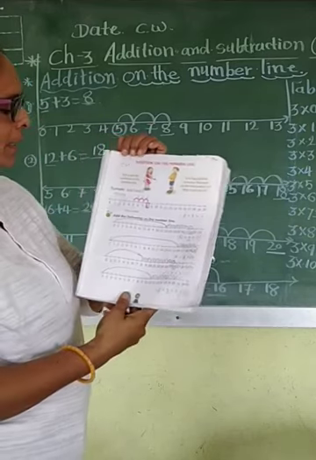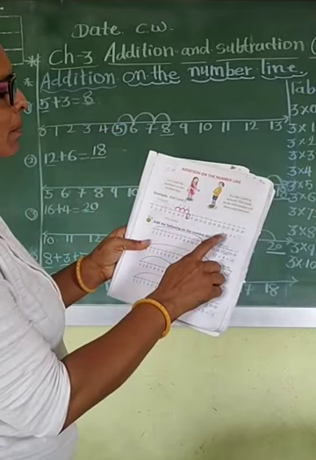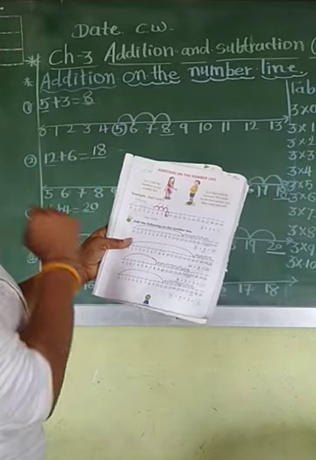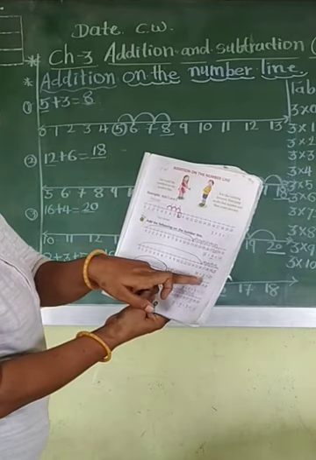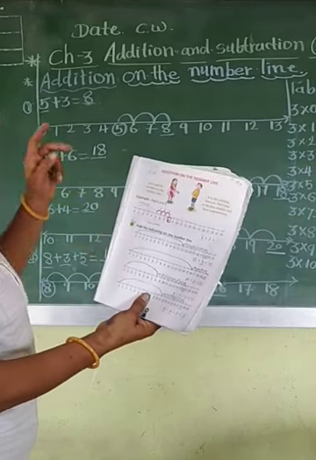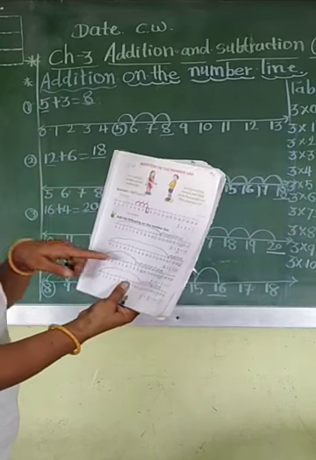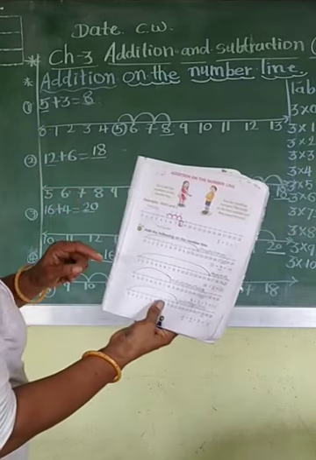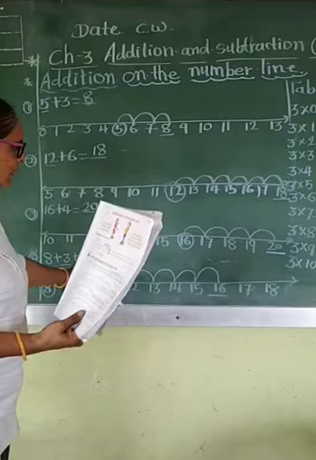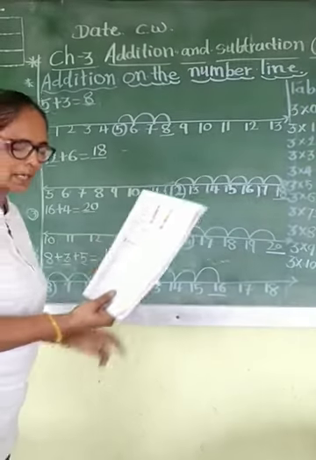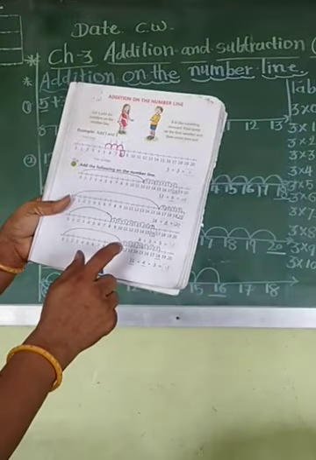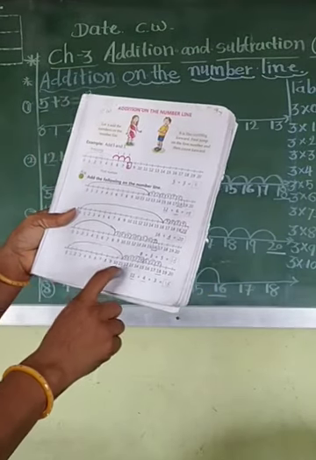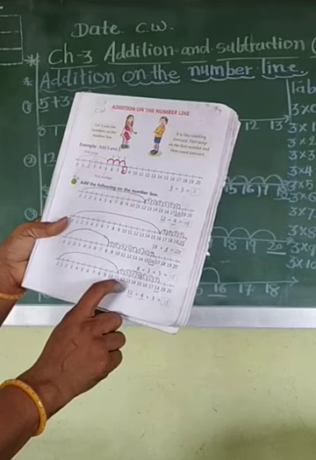Done? Then this same sum, look here: 5 plus 3, it is our first. Then 12 plus 6, it is our next. Then 16 plus 4, it is our third. And 8 plus 3 plus 5, this is our fourth sum here. I have no space, that's why I have not explained this one, last one. This one, last one, you have to do one more classwork in your notebook.